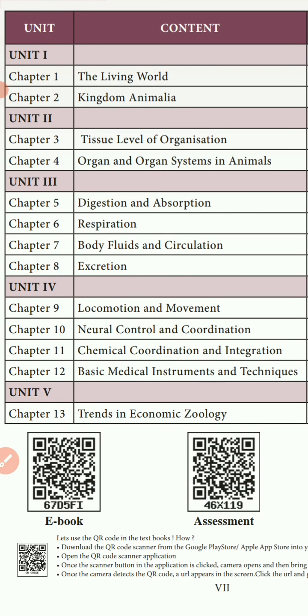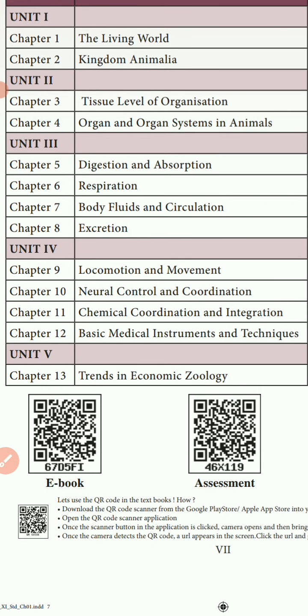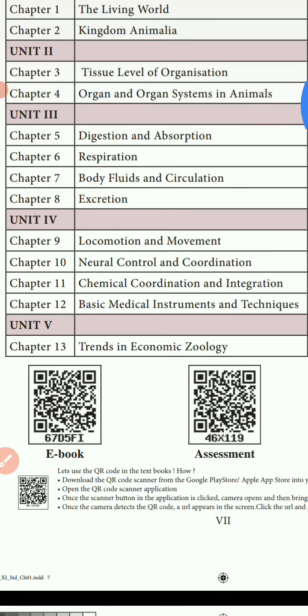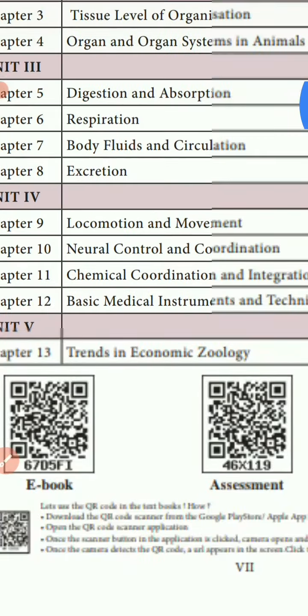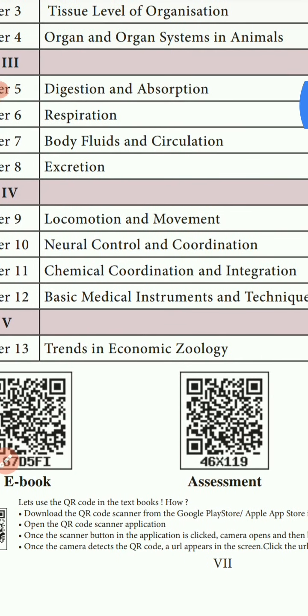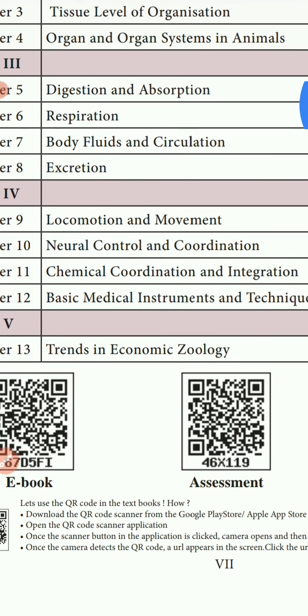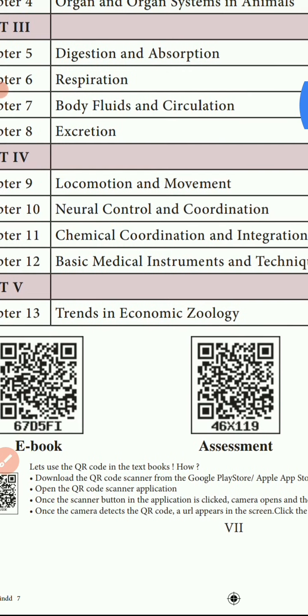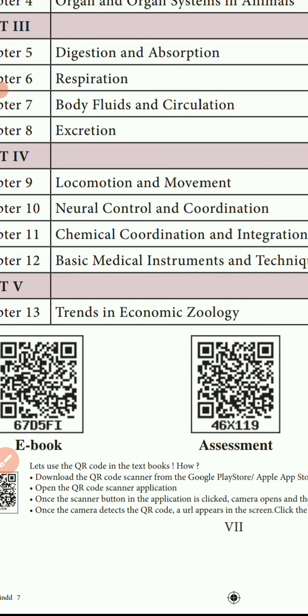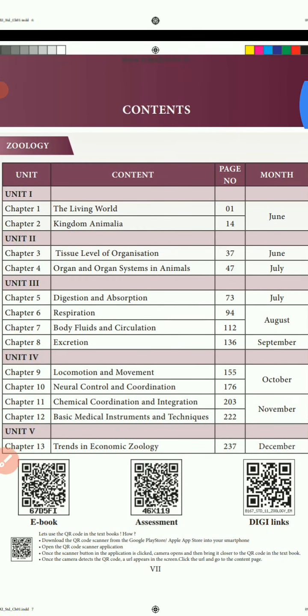Chapter 6, Respiration. Chapter 7, Body Fluids and Circulation. Chapter 8, Excretion. Chapter 9, Locomotion and Movement. Chapter 10, Neural Control and Coordination. Chapter 11, Chemical Coordination and Integration. Chapter 12, Basic Medical Instruments and Techniques. The last chapter, chapter 13, Trends in Economic Zoology. So these are the 13 chapters we are going to study for the whole year.